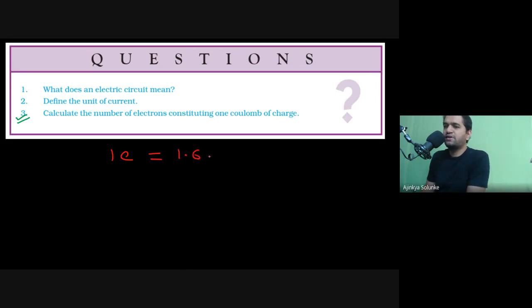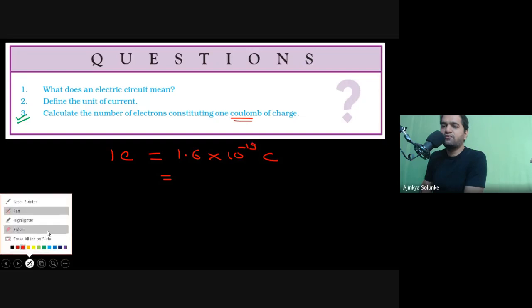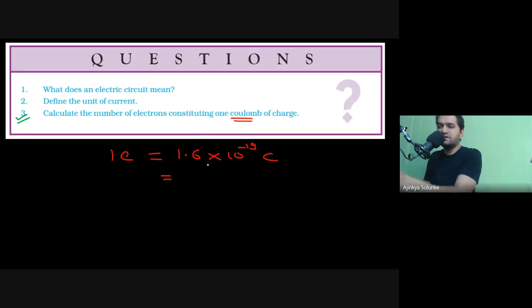Okay, so it's 1.6 into 10 to the power minus 19 coulombs. Agreed? And what are they asking you to find? They are asking how many electrons are present in 1 coulomb. So suppose 1 electron has 1.6 into 10 to the power minus 19 coulomb, how many electrons will be there in 1 coulomb?